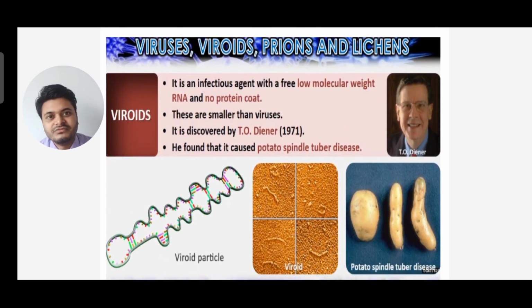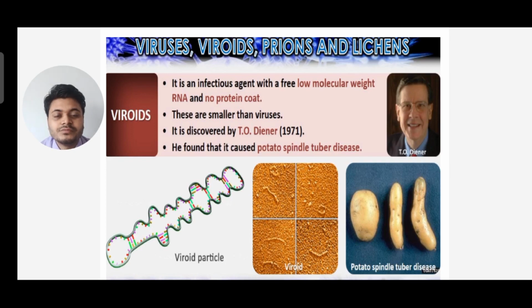Now what are viroids? It is an infectious agent with free low molecular weight RNA and no protein coat. They are even smaller than viruses, and they only have genetic material.